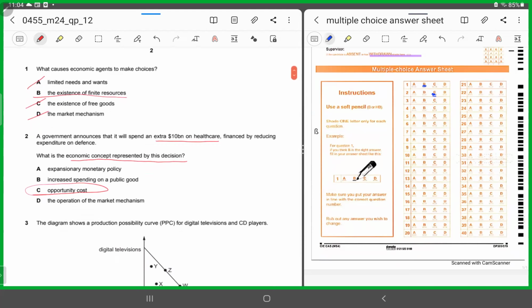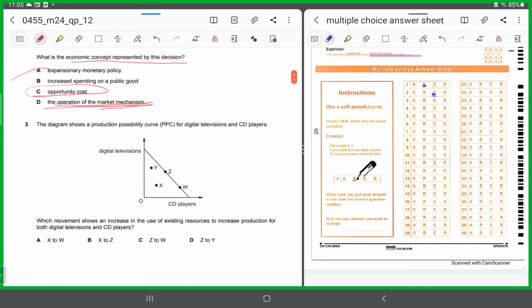It cannot be A because it says expansionary monetary policy. Here we're not talking about any monetary policy. It cannot be B because it's talking about increased spending on a public good. This is not the concept over here. D says the operation of the market mechanism. It's not talking about market mechanism. Market mechanism is when the demand and the supply are in action. So only C is the correct response.